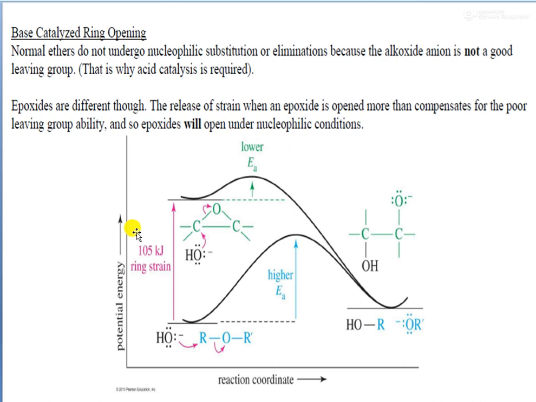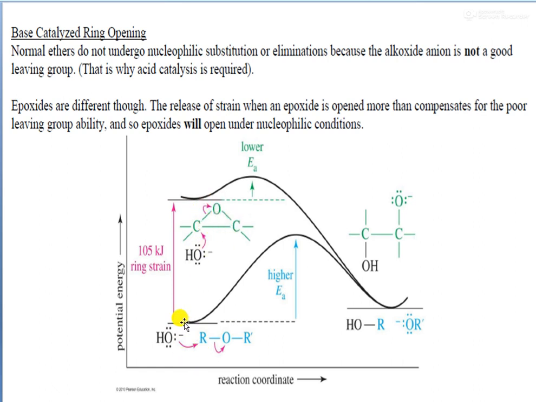So here I have shown an energy profile diagram of an epoxide and an ether. Okay, so epoxides are cyclic ethers. So we can see that there is a considerable energy difference between these two structures. Because of the ring strain, around 105 kilojoules, there is excess higher energy for the epoxide structure.